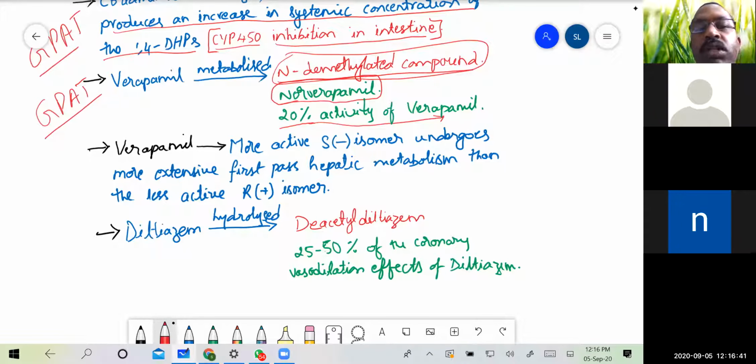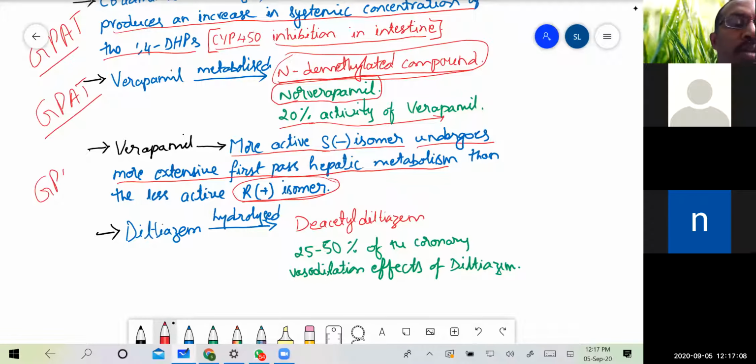Then this verapamil exists as isomers. So the S isomer as well as the R isomer are possible. Okay. So here the more active one is the S isomer, which undergoes more extensive first pass hepatic metabolism than the less active R isomer. So this is also an important question that you will have to remember for the competitive exams.